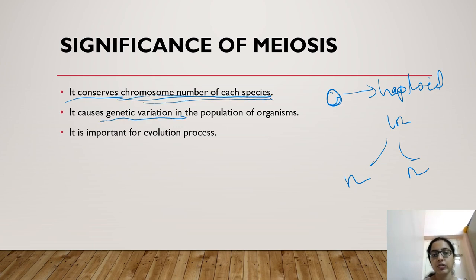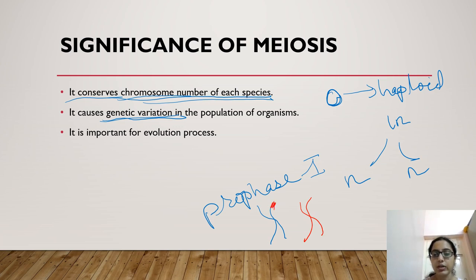It causes genetic variation. How? Because in prophase 1 the genetic material gets exchanged. We have seen here the two chromosomes, some genetic portion is given here and some genetic portion is given there, and that is how new genetic information appears in both chromosomes, and that is why genetic variation occurs. It is important for the evolution process as genetic variation is seen here. Right, this is the importance of meiosis: it conserves the chromosome number and provides genetic variation and evolution.